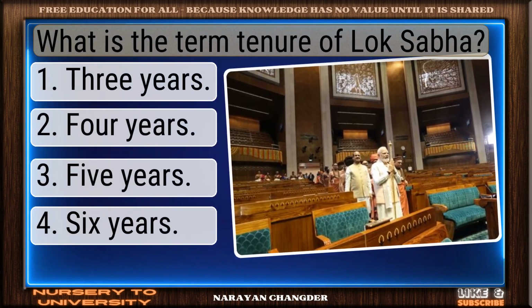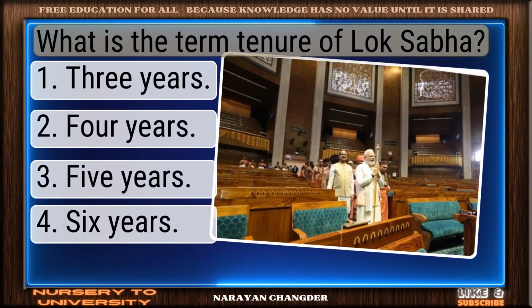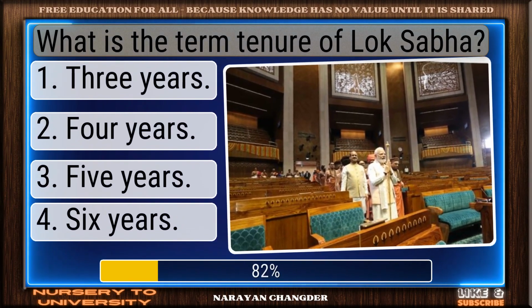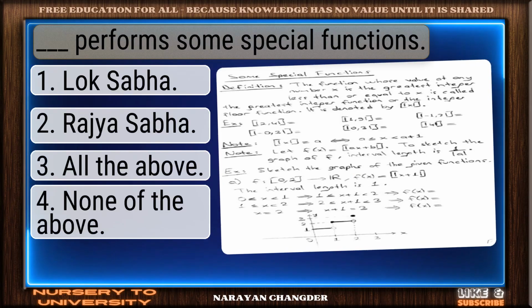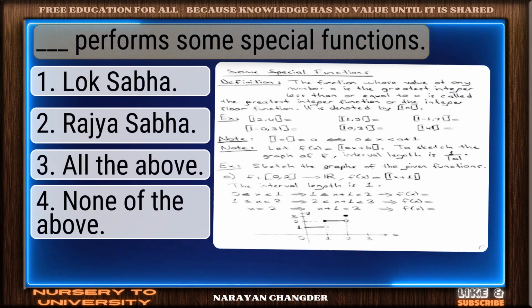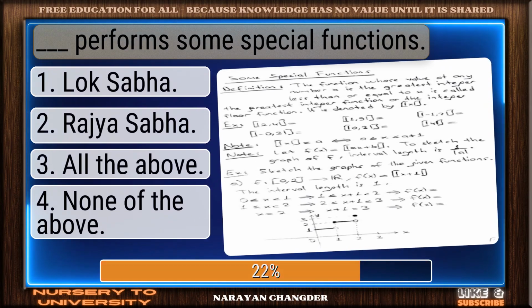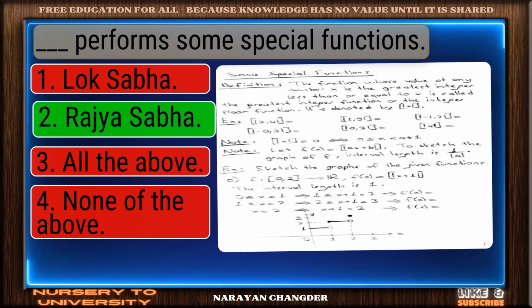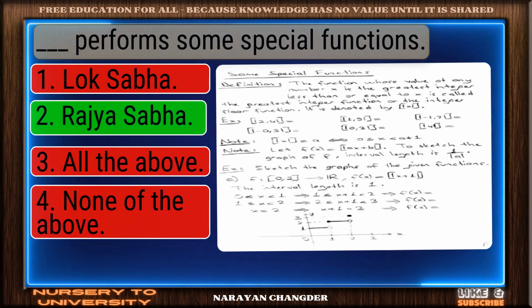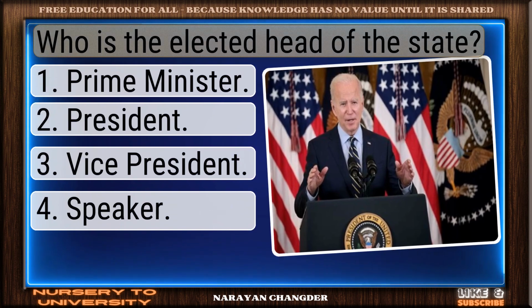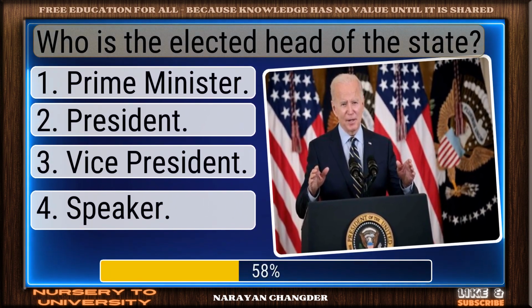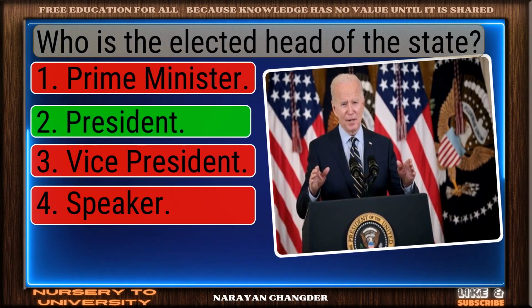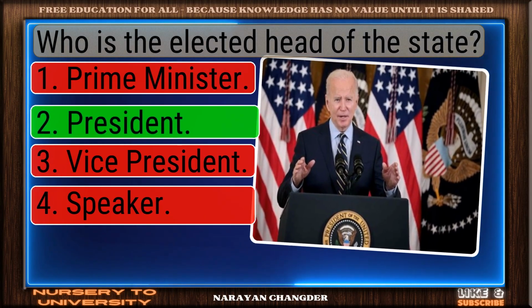Question number 173. What is the term tenure of Lok Sabha? Right again. 5 years is a valid answer. Question number 174. Dash performs some special functions. Rajya Sabha is the answer. Question number 175. Who is the elected head of the state? Well picked. President is the correct answer.